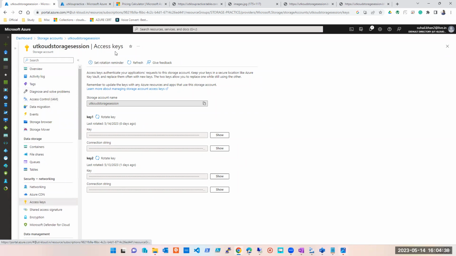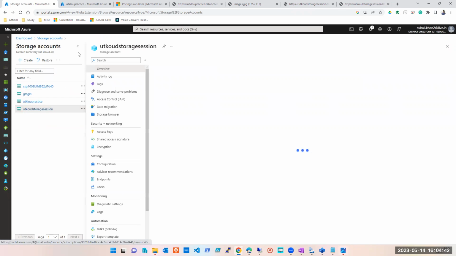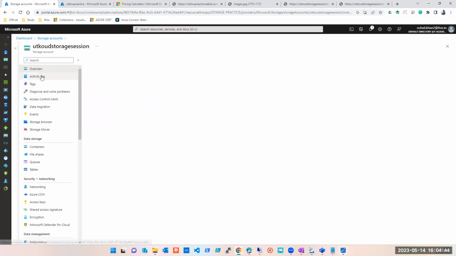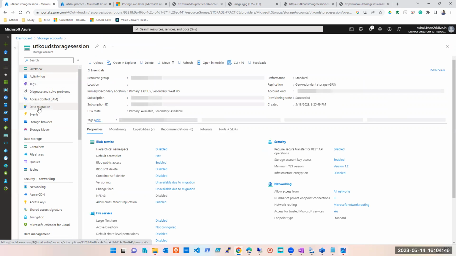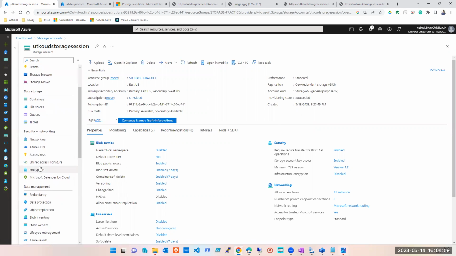Okay. So coming back to the storage account, here we have covered this activity log, सबको पता है, tags वगैरह ये सबको पता है, migration I'll cover this when I cover VM migration, पूरा migration एक साथ ही करेंगे हम लोग। Browser I showed you already, storage mover it's nothing but a resource mover, containers we saw, file shares, queue, tables we saw, networking I have already explained it while creating it, but still I will share it again.